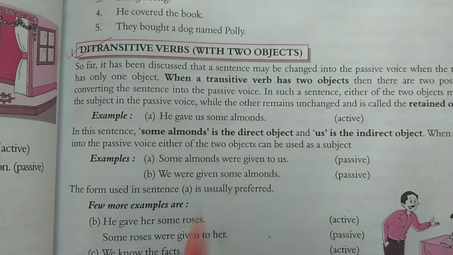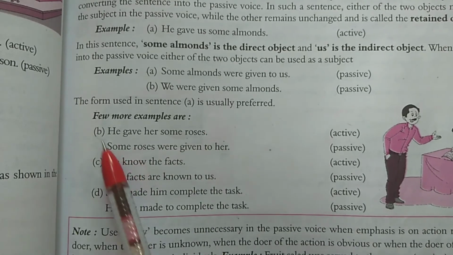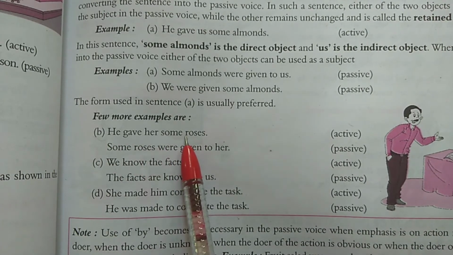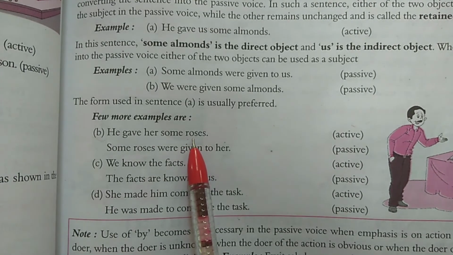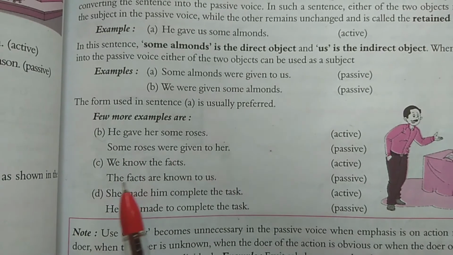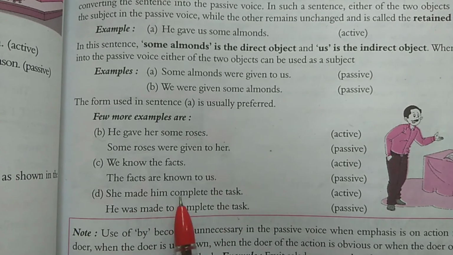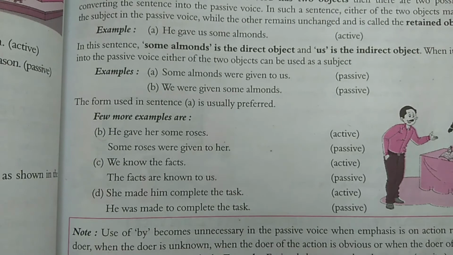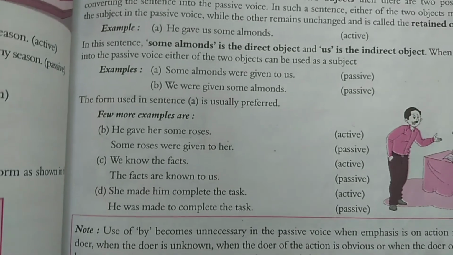For example, here: he gave her some roses. He is your subject, gave is your verb, her is your indirect object, and roses is your direct object. Here also we can prefer any one of the objects, like some roses were given to her. Or, we know the facts, the facts are known to us. She made him complete the task, so he was made to complete the task. This is how we can do with the ditransitive, that is, when there are two objects together.